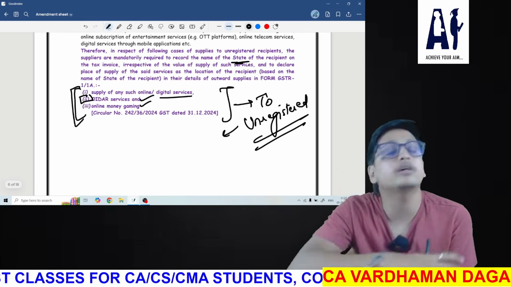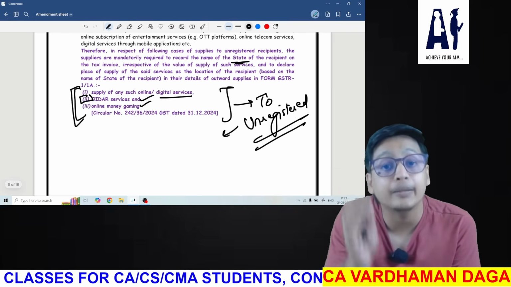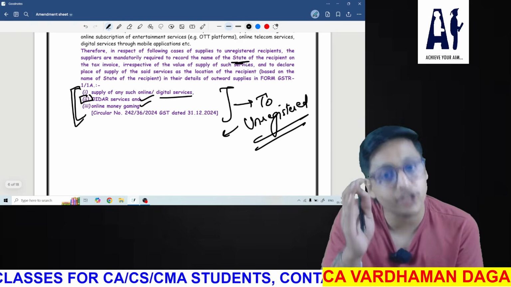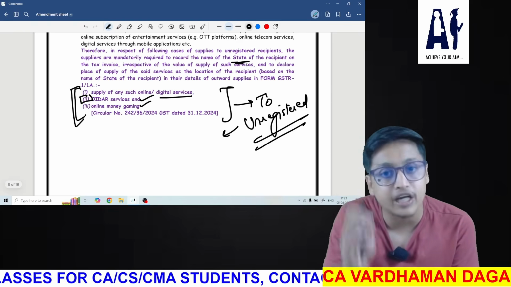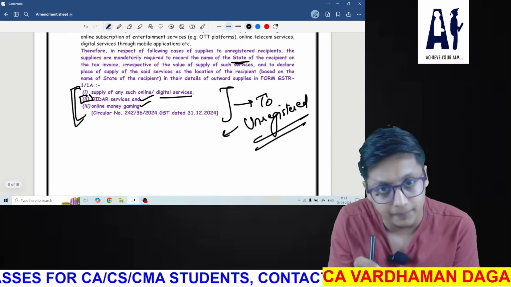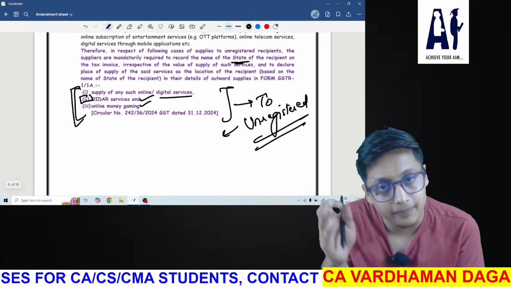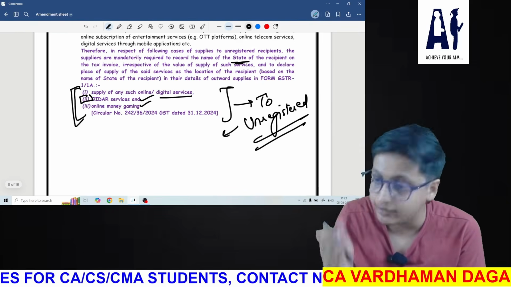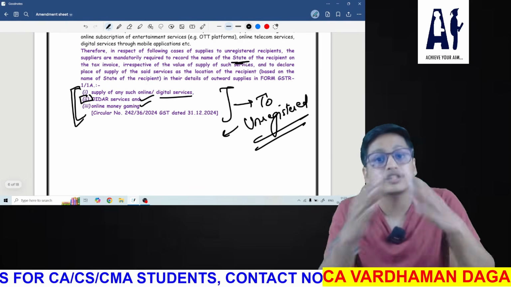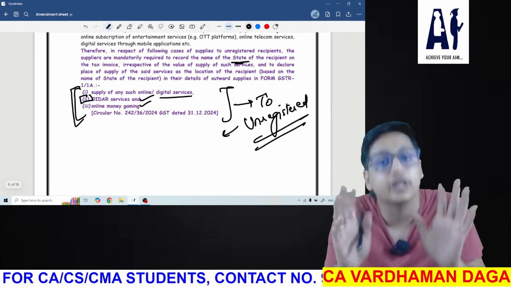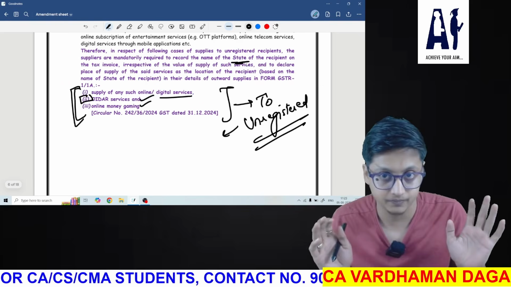They do not want the complete address, they want the name of the state. If the name of the state is given, it will be considered the place of supply, and the place of supply will be the location of the recipient, which is the state you have mentioned in the invoice.